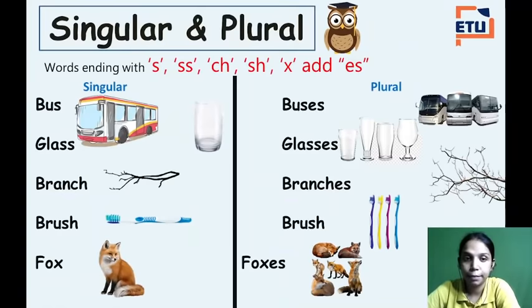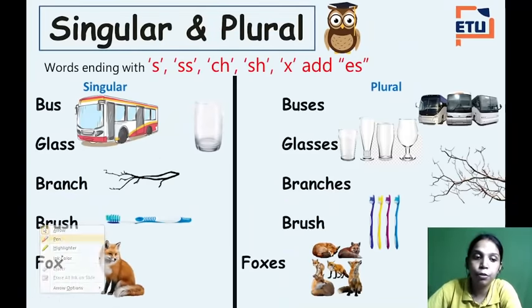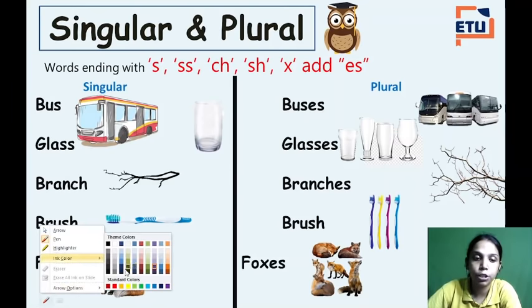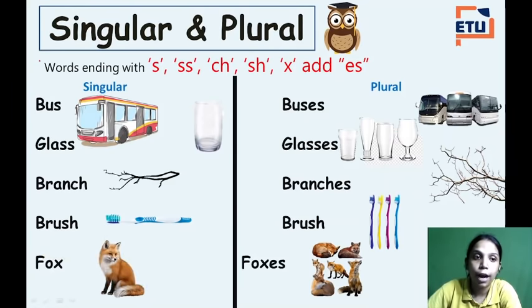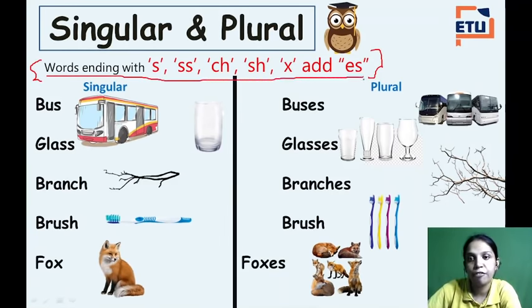Now next, see what is written here. Very importantly, let me just change the color for you. You have to keep an eye on this sentence that I write in every slide. Okay.